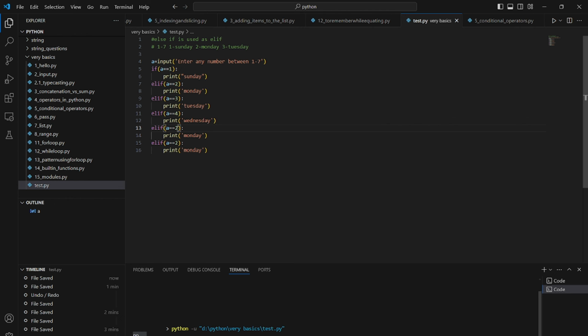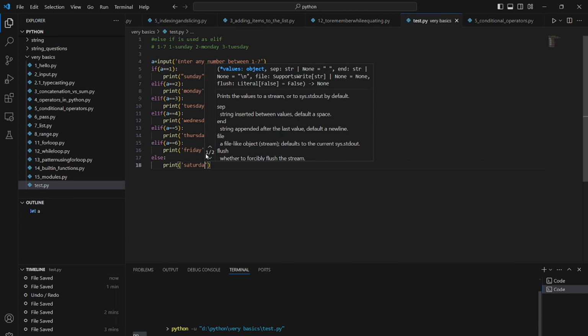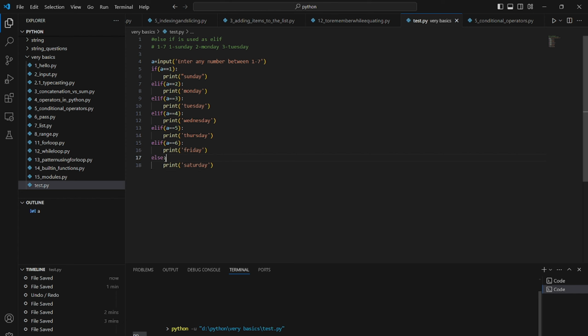If it is 5, then print Thursday. And if it is 6, we have to print Friday. And if it is 7, we can use direct else in this case. Print Saturday. So in the last condition, we can use else, which is only executed if all of the above conditions are not satisfied.